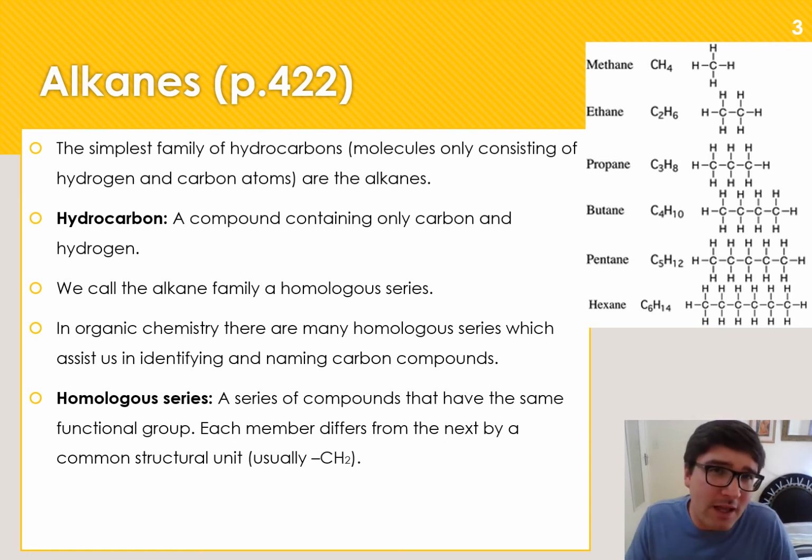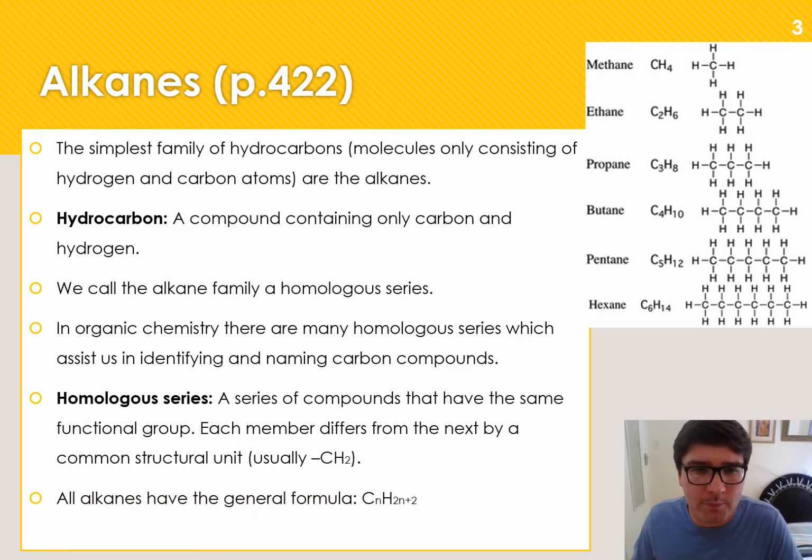Now, in the case of alkanes, there is no real functional group. We will see just now what a functional group is, but they don't really have one because we only have single bonds between carbons and all of the carbons are bonded to hydrogen atoms. That's the functional group. It's just a carbon that can make 4 bonds and it will only bond to carbons and hydrogens. But it doesn't specifically have a functional group like the other families that we will meet just now.